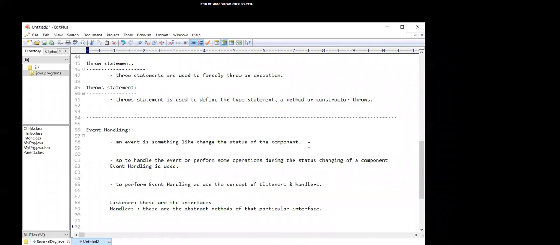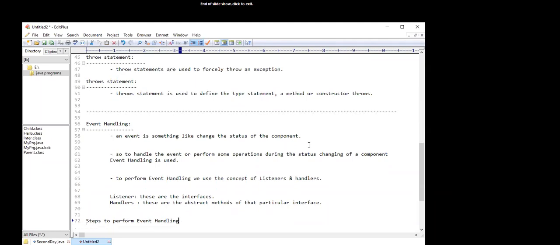And there are some steps to perform event handling. What are the steps?